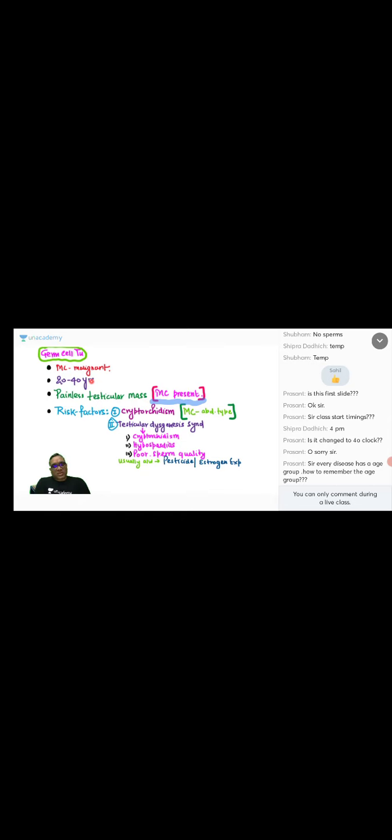What you need to remember, what you don't need to do: don't remember each and everything. I'm telling you, don't try to remember each and everything while you are going through the book, especially if you are in second MBBS, because it's very vast. And if you try to remember each and everything, what will happen? You'll be very disappointed, and you are not able to cover anything.